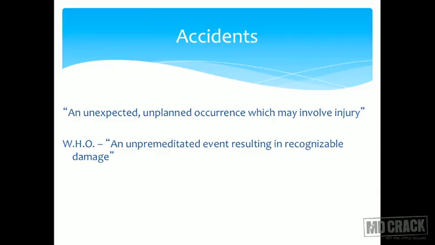Accidents, as you can see, is defined as an unexpected, unplanned occurrence which may involve injury. So it should be unexpected, it should be unplanned. The WHO definition says an unpremeditated event resulting in recognizable damage. So you didn't plan for it, something happened and you have damage. This is the WHO definition of an accident. Remember, it should not be planned.